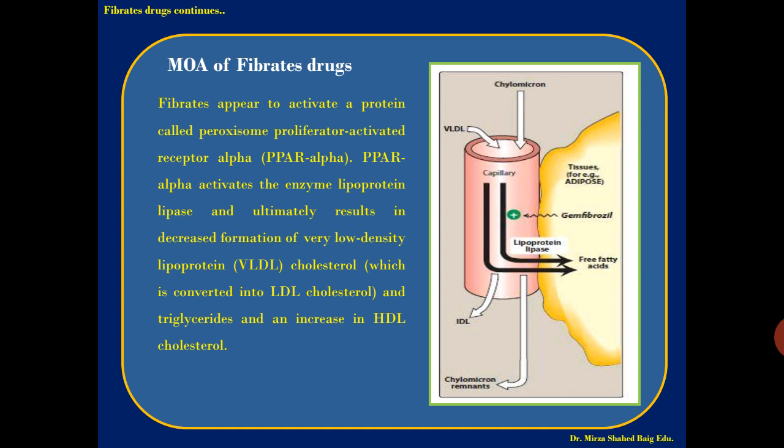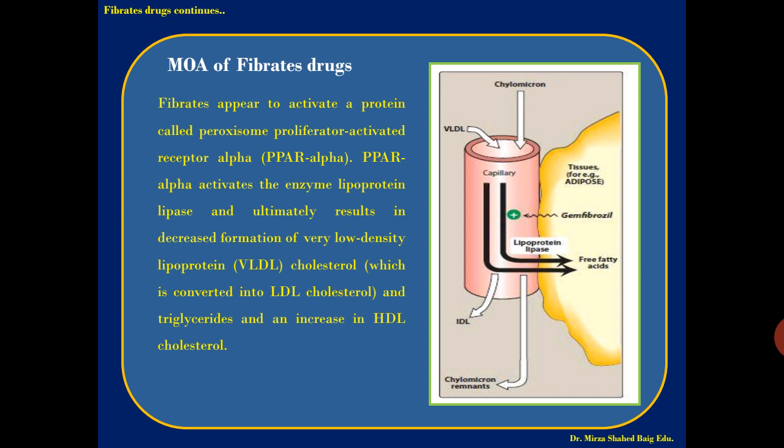Actually these fibrate drugs increase the lipoprotein lipase enzyme, which is responsible for the conversion of chylomicrons, and LDL receptors are produced, which are taken up by the cells for metabolism.